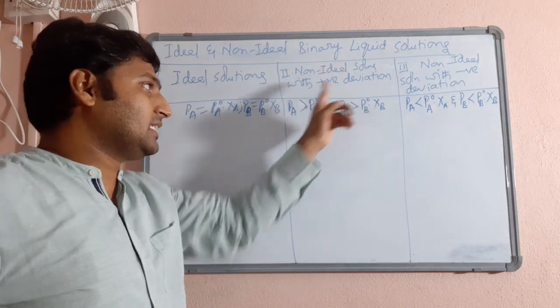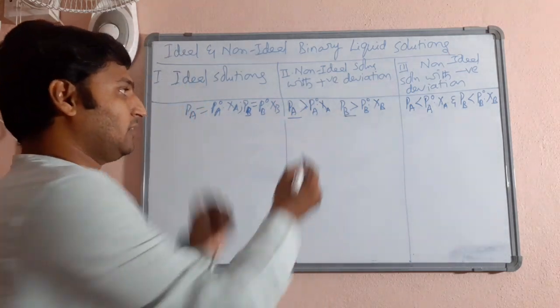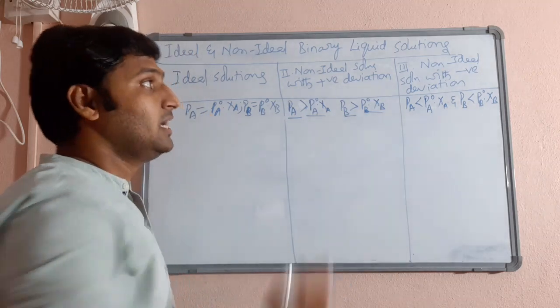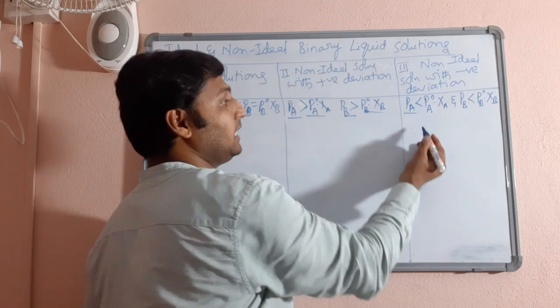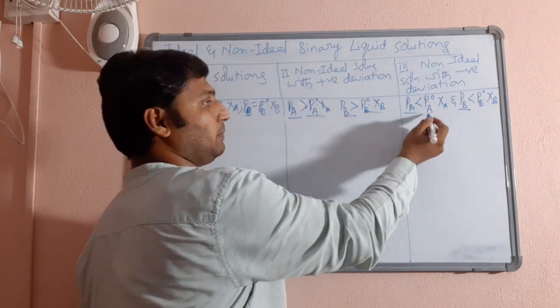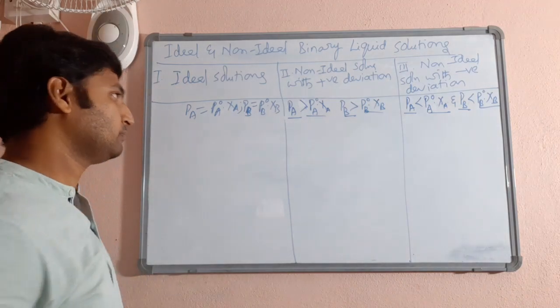Non-ideal solutions with positive deviations will exhibit more partial vapor pressures than expected from the Raoult's law. In non-ideal solutions with negative deviation, the components exhibit lesser partial vapor pressure than expected from the Raoult's law. First point to be noted.